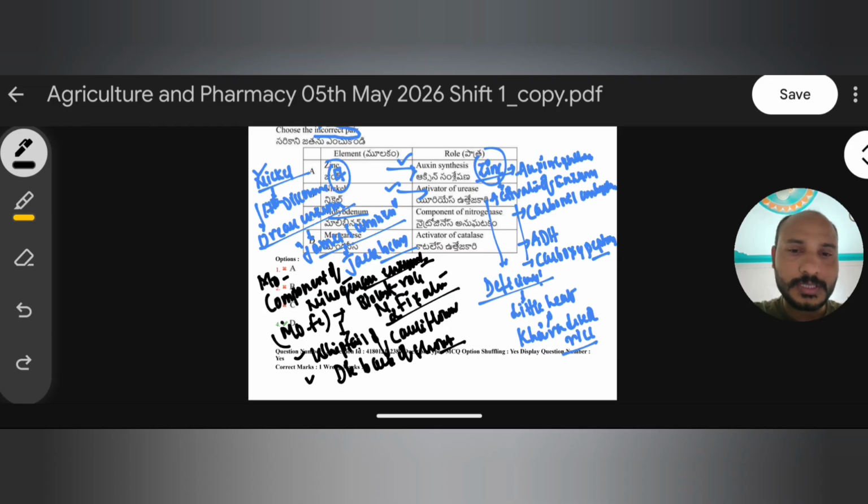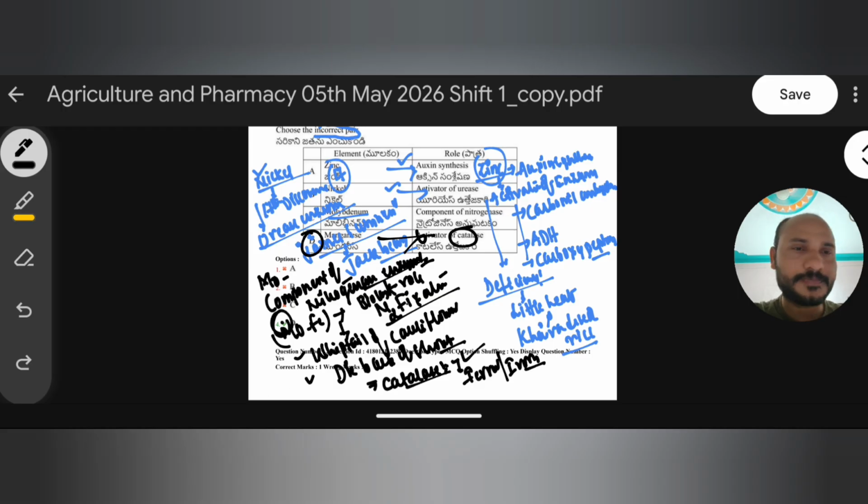Here remember, one more important enzyme is catalase. This catalase enzyme requires iron. Iron, ferrous, is essential as the activator of catalase, very important. Okay, and coming to manganese, the statement says manganese is an activator of catalase. No, this statement is wrong. Why? Because the activator of catalase is iron, ferrous. So the wrong answer is D only. D is the wrong and incorrect pair. Okay, fine.